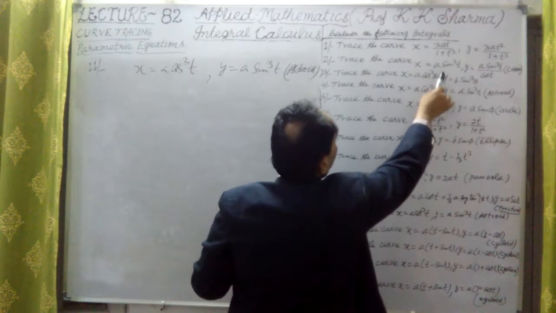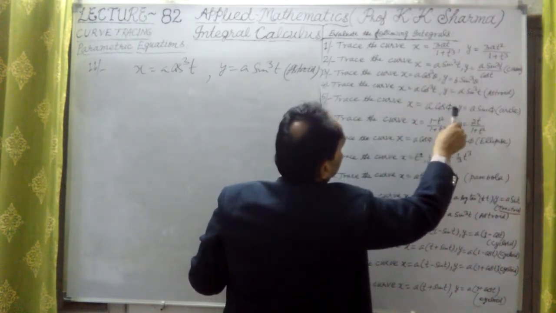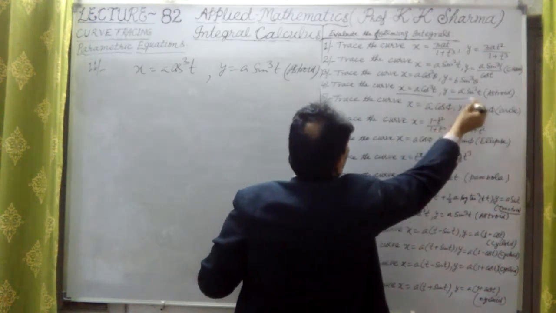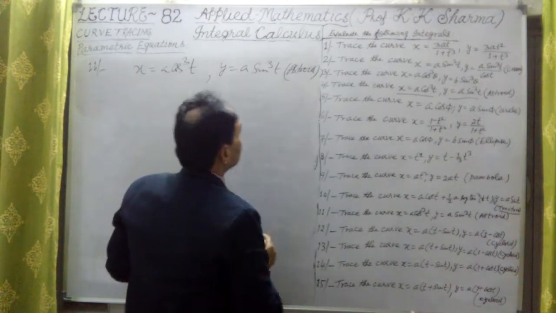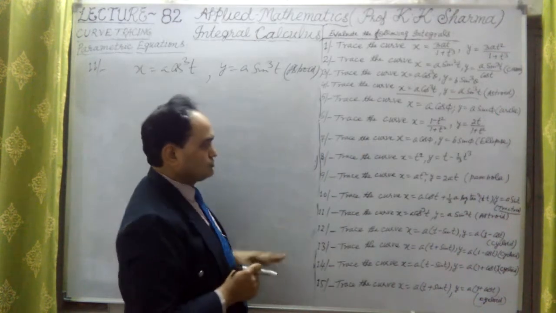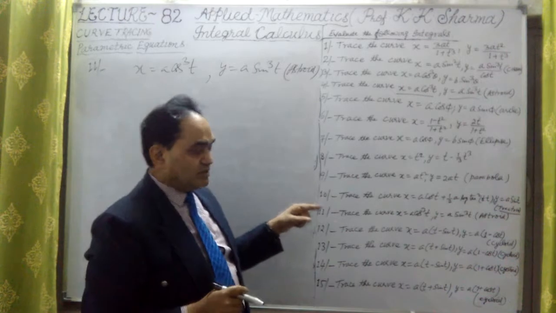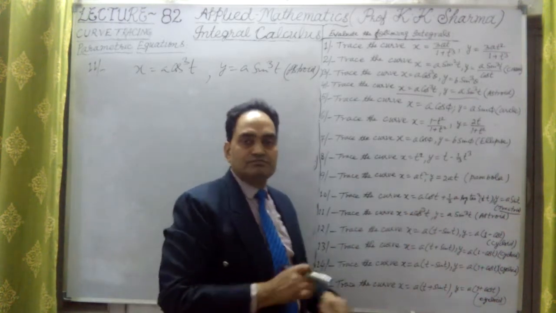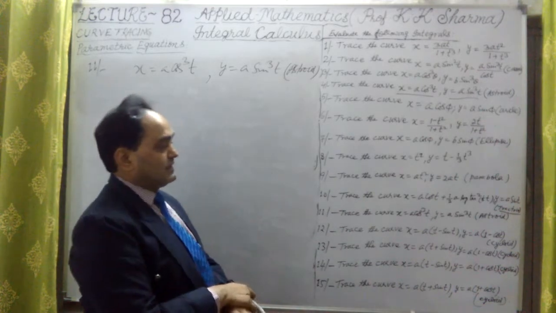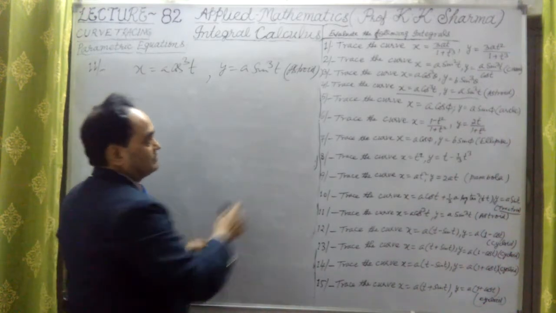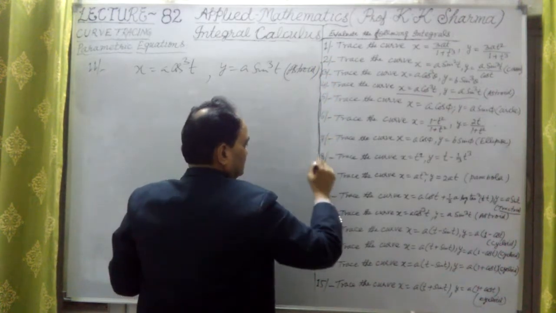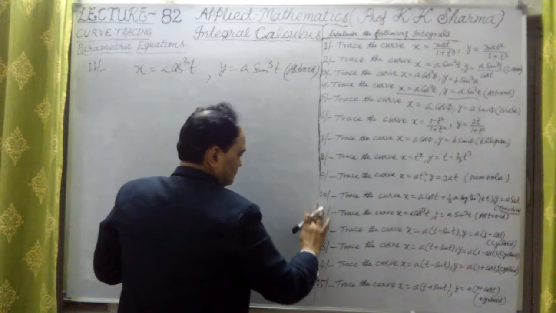X equal to a, okay, this is this. Second question here, x equal to a sin square t. This is the fourth question. This is the fourth type. That is also asteroid. But the 11th question is also asteroid. But this can be done by the second method, let me describe it here. How to solve it by the second method, by the differentiation method. So a similar type of question we can do by the elimination method also. So the asteroid can be found.